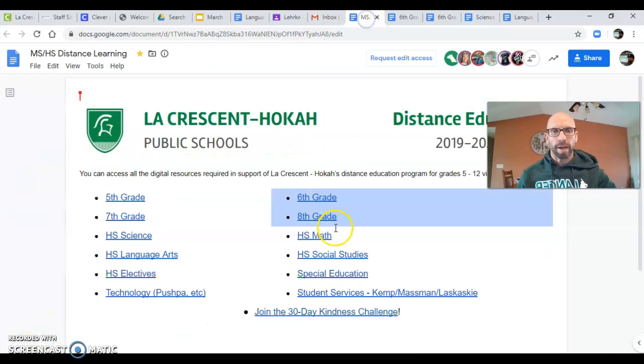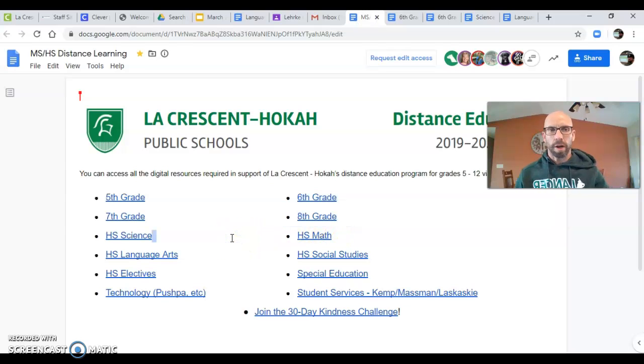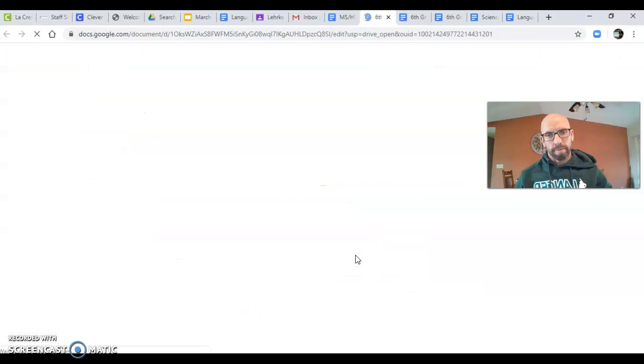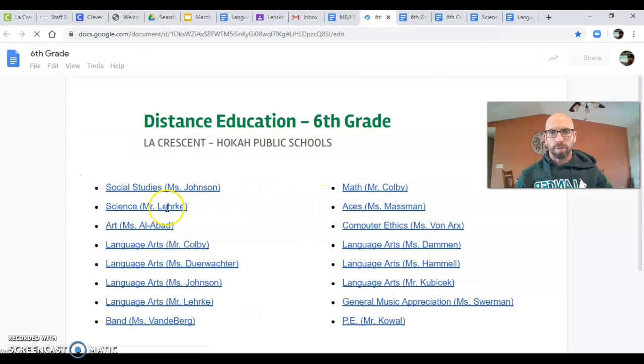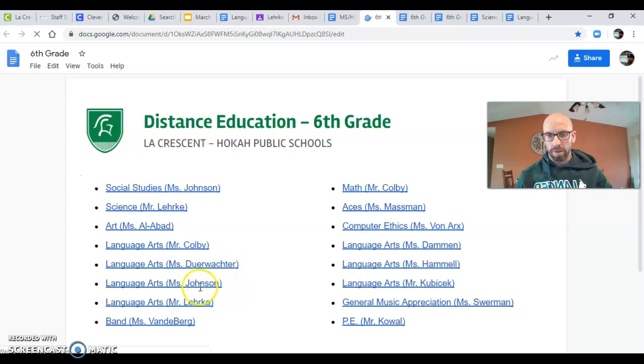First of all, you should have access to this page that was hopefully sent out by our principal or superintendent or someone like that, basically detailing how you can access all the teachers' lessons. I have looked on the website this morning. I can't find it anywhere, so I just bookmarked this page from something. I did send it out to you on Google Classroom, this link to get to this page here, so you can bookmark it if you didn't receive it any other way. Basically, click into sixth grade. Then from sixth grade, you can go to any of the sixth grade teachers you need to see.